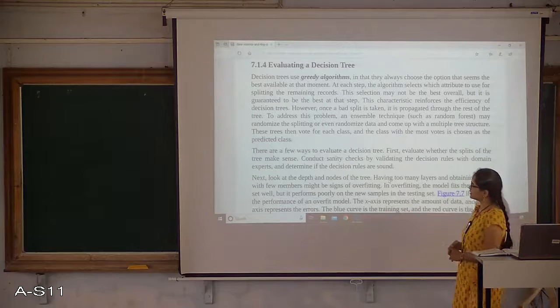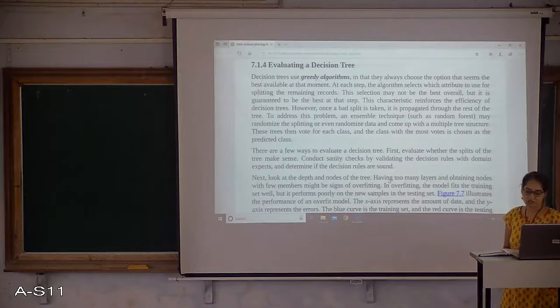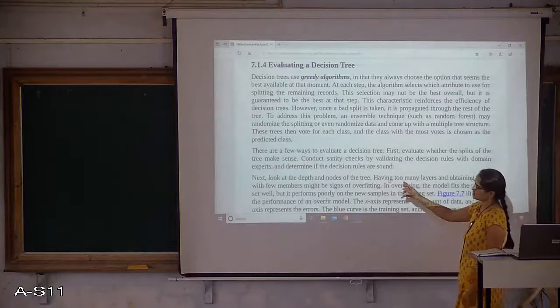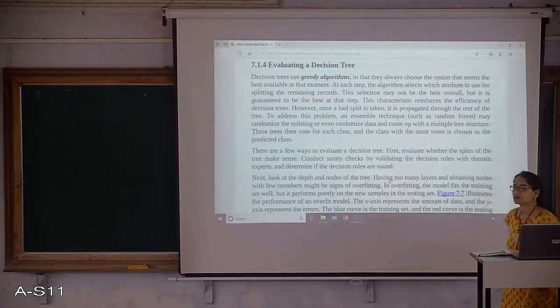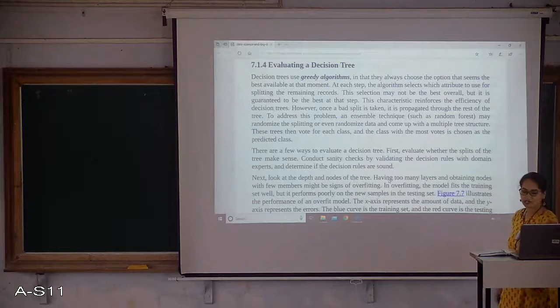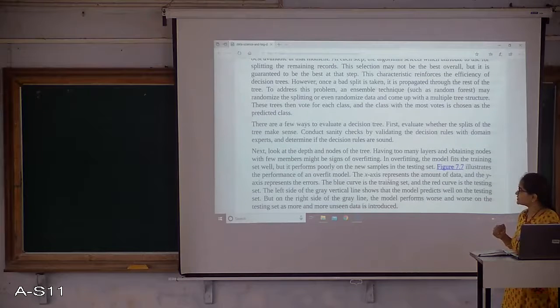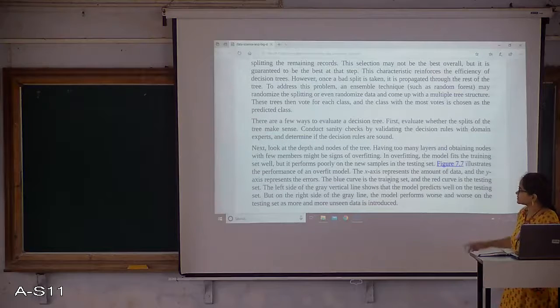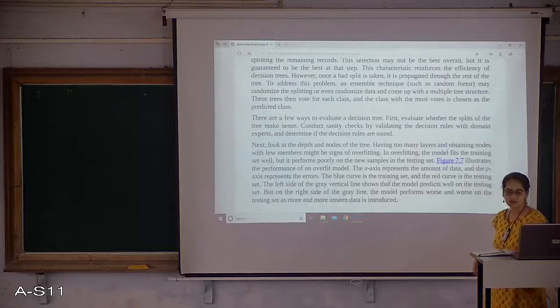So I need to do some validating steps before I make a decision. Then I need to even look at the depth of the tree and the number of nodes in a tree, right? That gives me how many layers of tree I am going to get, so what is the depth of the tree I am going to get. It should not lead to an overfitting problem, right? It should not lead to an overfitting problem.